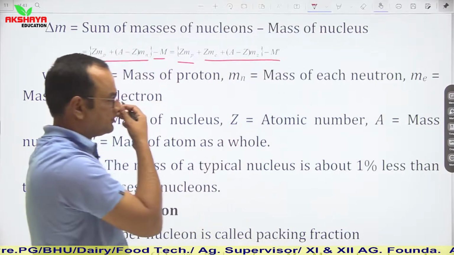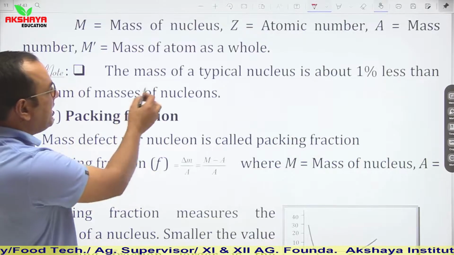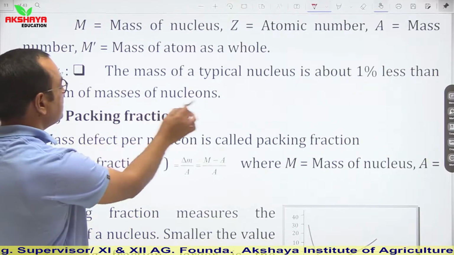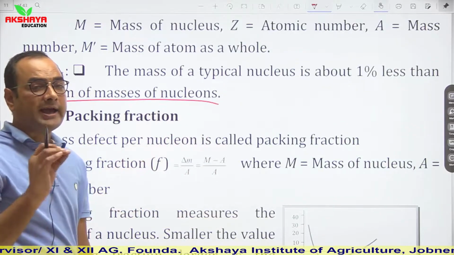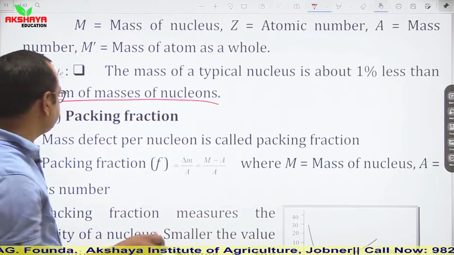In other words, the mass of a typical nuclei is about 1% less than the sum of masses of nucleons. It means actual mass is almost 1% less than expected mass.